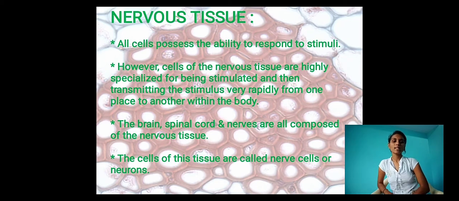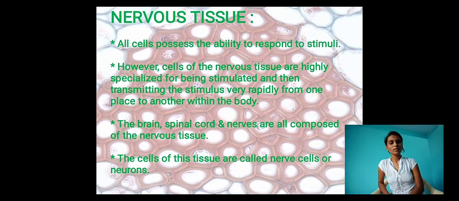These cells help to transfer responses to stimuli. When we touch hot or cold items, we respond very rapidly due to the presence of nerve cells within the body. This is the function of the nervous tissues.